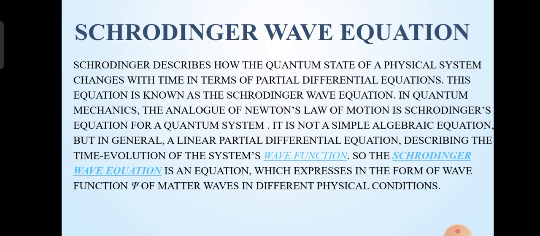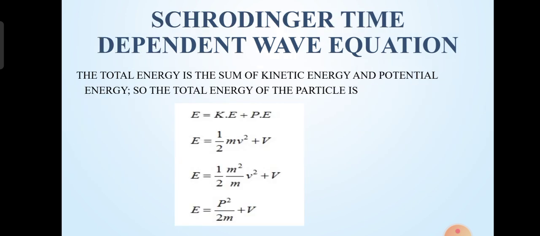So the Schrödinger wave equation is an equation which expresses, in the form of a wave function, matter waves in different physical conditions. You can see the Schrödinger time dependent wave equation. The total energy is the sum of the kinetic energy and the potential energy. So the total energy of the particle is E equals KE plus potential energy. We know that the kinetic energy equals half mv square. From that, E equals half mv square plus V, so that we can derive the equation, E equals p square by 2m plus V.